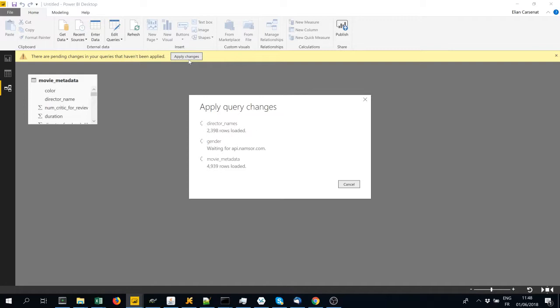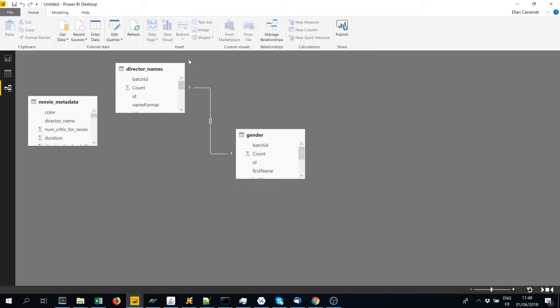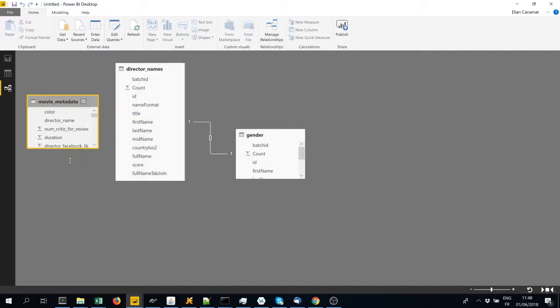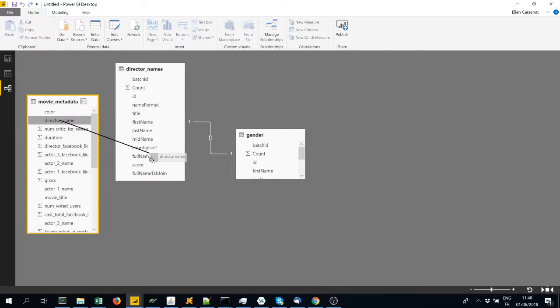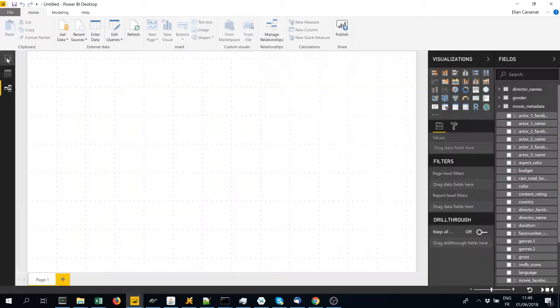We will need to specify that the director name links to the full name in the batch table. So here the director name corresponds here to the full name. Now automatically it will have linked the full name here and the full name there. So we're good to go now.